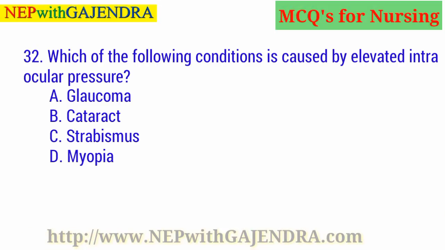Which of the following conditions is caused by elevated intraocular pressure? A. Glaucoma. B. Cataract. C. Strabismus. D. Myopia. Guess the right answer. Right answer is A. Glaucoma.